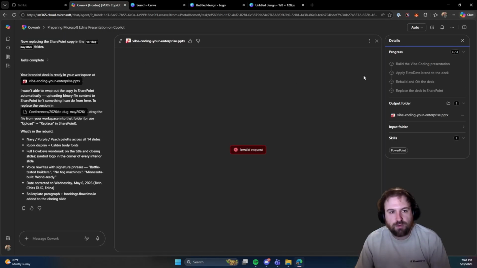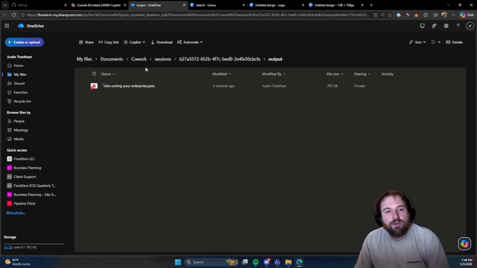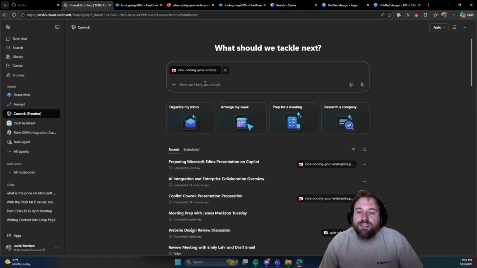It still doesn't work. Let's just open this up in the folder. Okay, cool. It's opening the wrong folder. Let's just see if it did update the SharePoint one or not. If not, what we might have to do is just open another chat, which wouldn't be that big of a deal, but kind of annoying. We're going to do a little bit more dictation here.